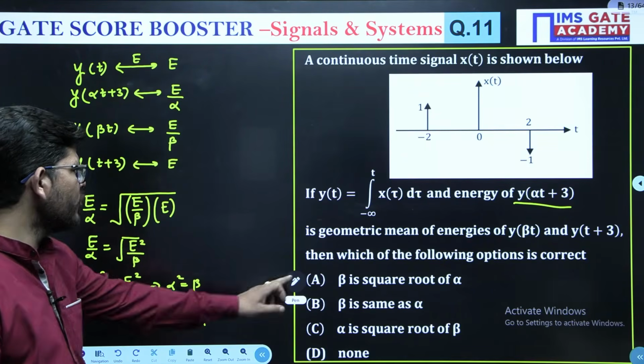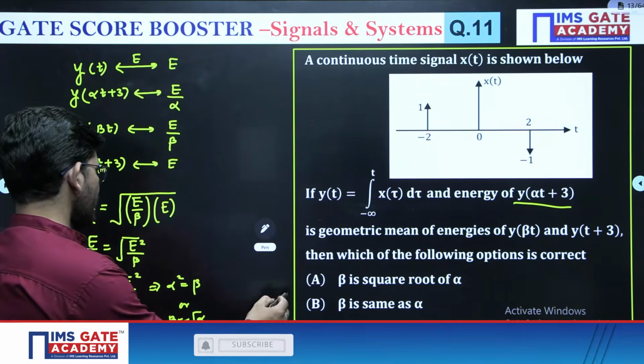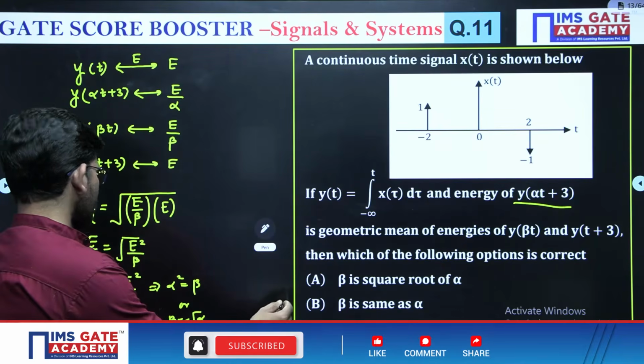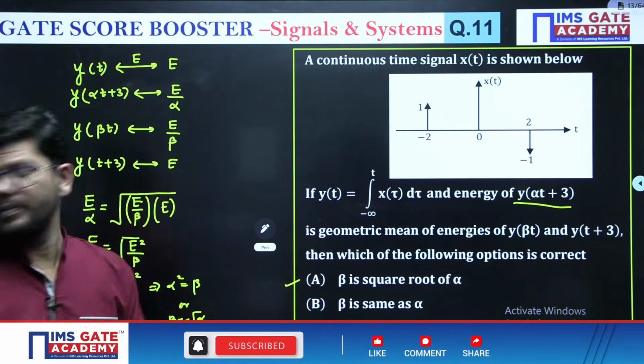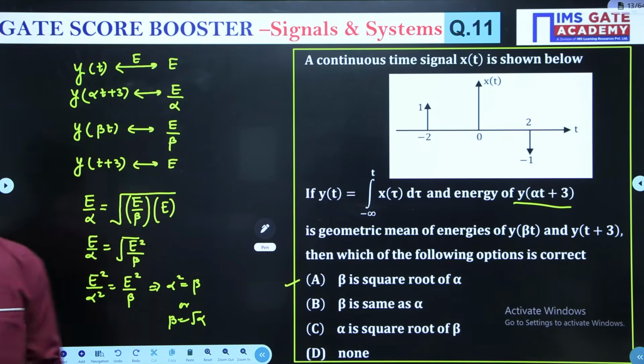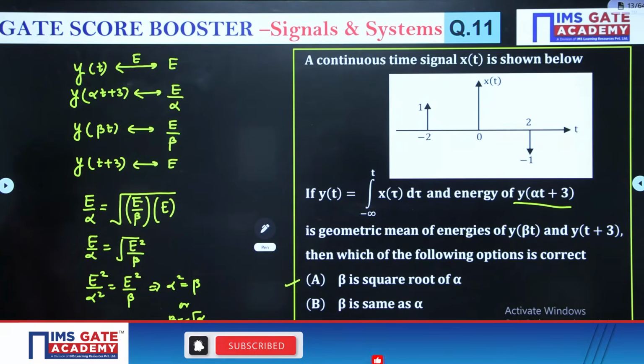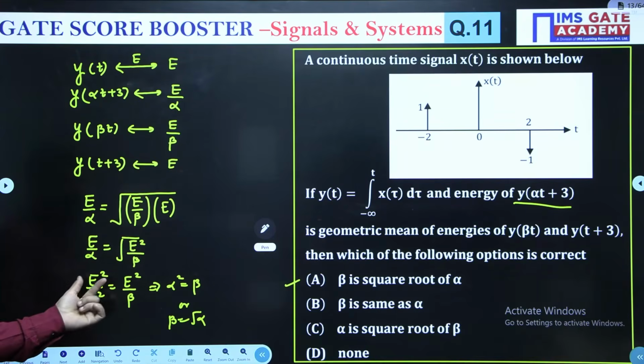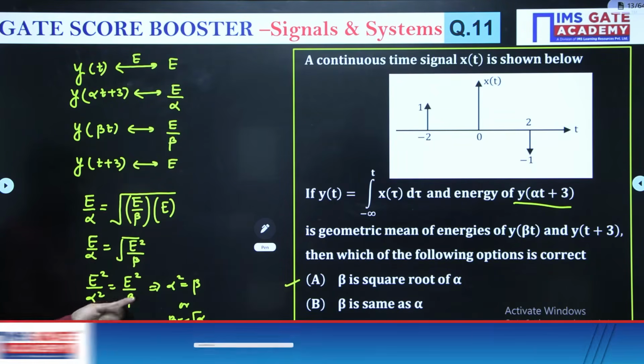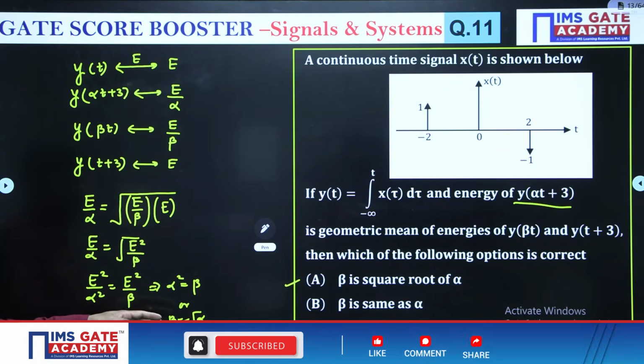Beta is the square root of alpha, or alpha is the square root of beta. What will be correct here? E square by alpha square is E square by beta, so alpha square will be beta, right?